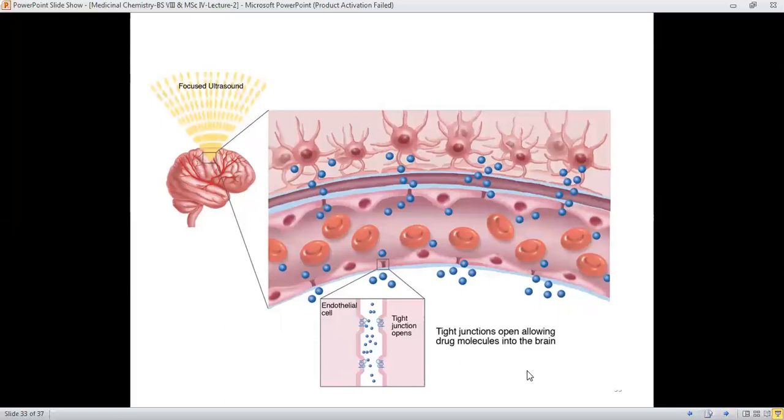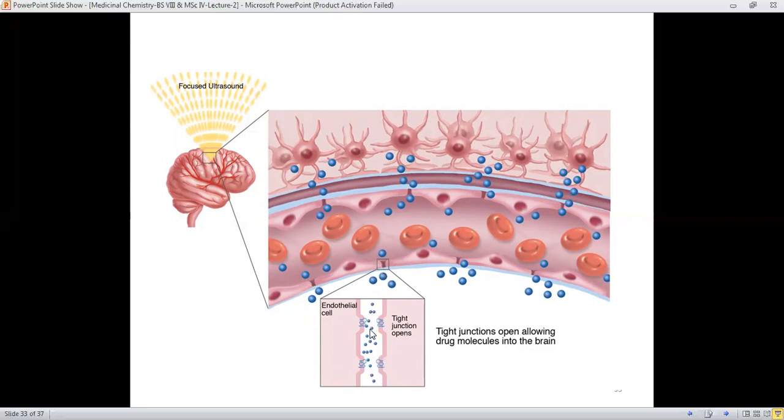Here is shown how certain drugs or compounds cross this barrier, like a small section of the brain in the focused ultrasound, that is the endothelial cell, and the tight junction opens like this.